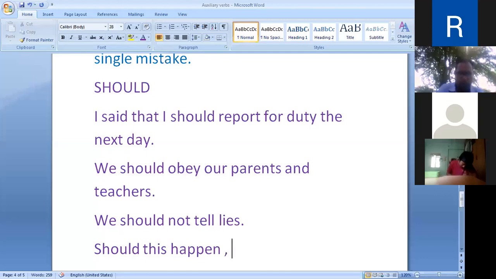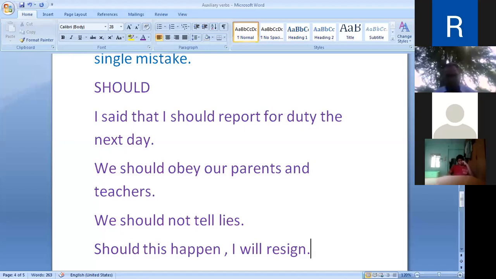This kind of sentence structure you may not have seen before, but here is the use of should for condition. Should this happen, I will resign. If this happens, I will resign. Then, should he turn up now, I have nothing to give him. So these are the uses of should.